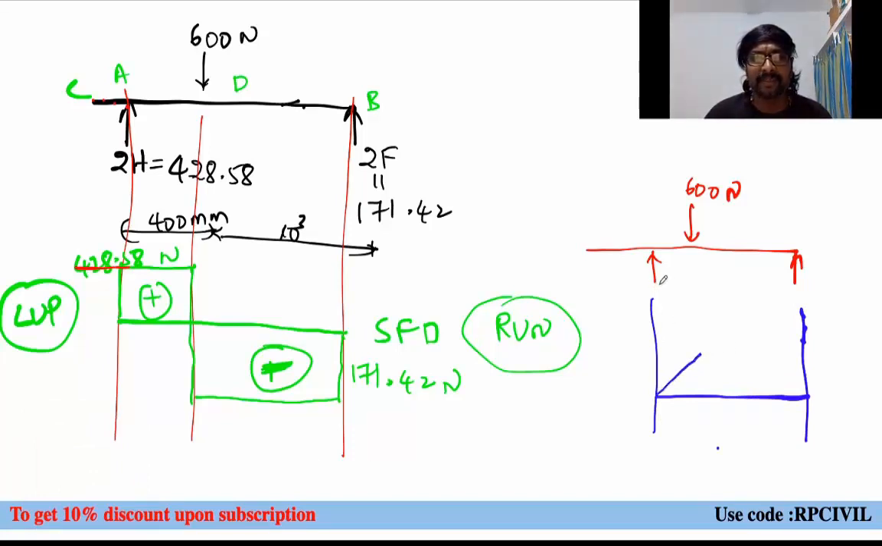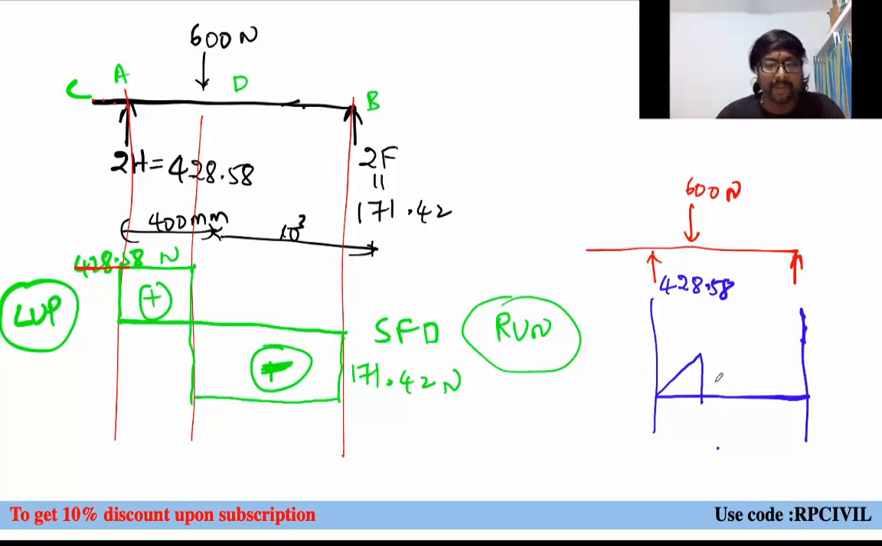So at this place, what is the value you are having? 428.58. 2H is which one? 428.58. So when you are considering this 428.58, at which distance? 400 mm it is acting, into 400. How much will it become? 171,432. So the bending moment at this place is 428.58 into this 400 mm distance, right?